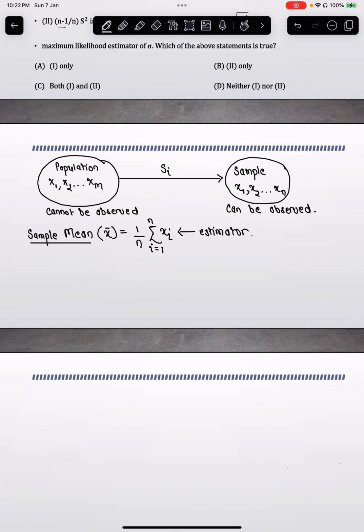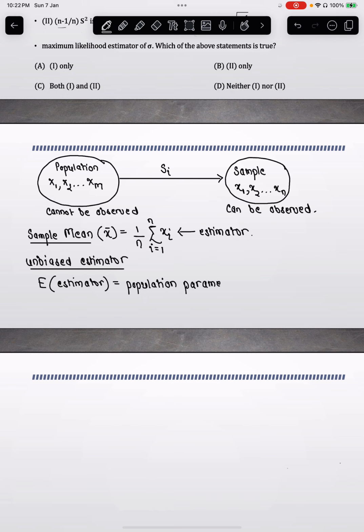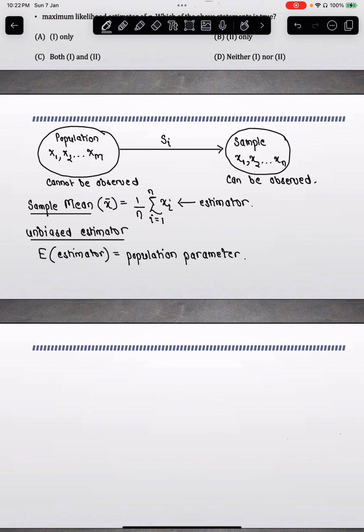Okay, and an unbiased estimator would mean that the expectation of the estimator should be equal to the population parameter. Let's take the sample mean in this scenario. The expectation of the sample mean is nothing but the population parameter mu.